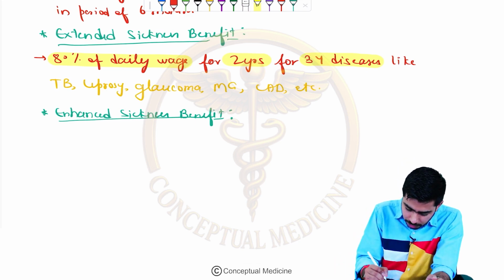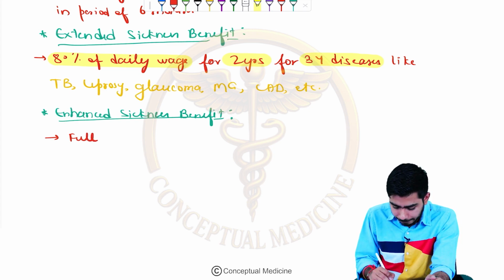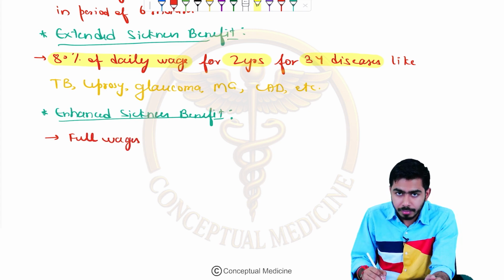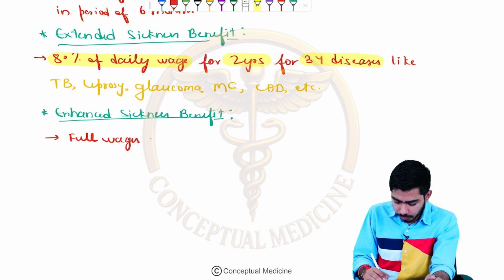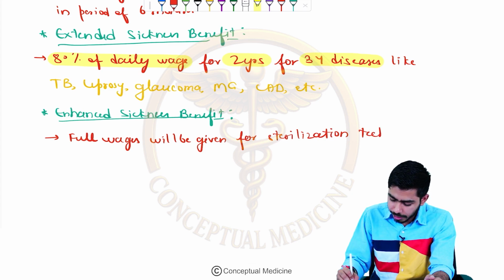The full wages will be given for sterilization techniques. What is the sterilization? For males it is vasectomy, and for females it is tubectomy.